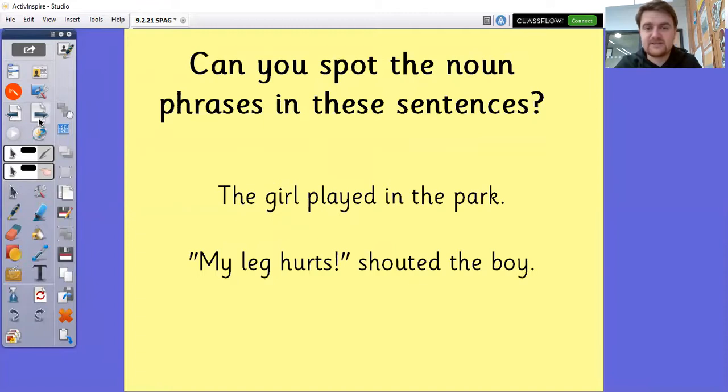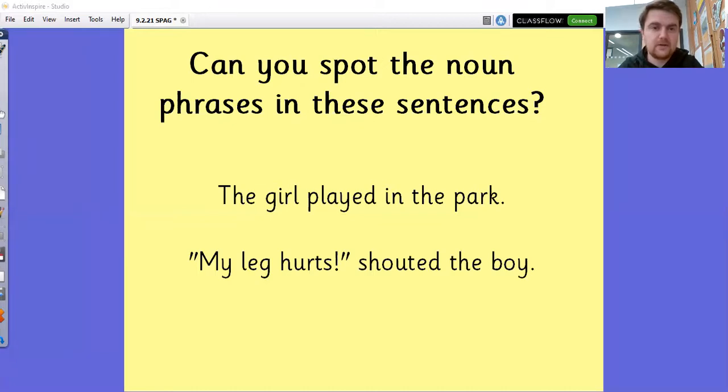So can you spot the noun phrases in these sentences? The girl played in the park. My leg hurts, shouted the boy. There are 2 noun phrases in each sentence. Have a go at finding them first, because this is going to be what your activity is. Then I'll show you where they are, and then I'll lead you onto your activity there.